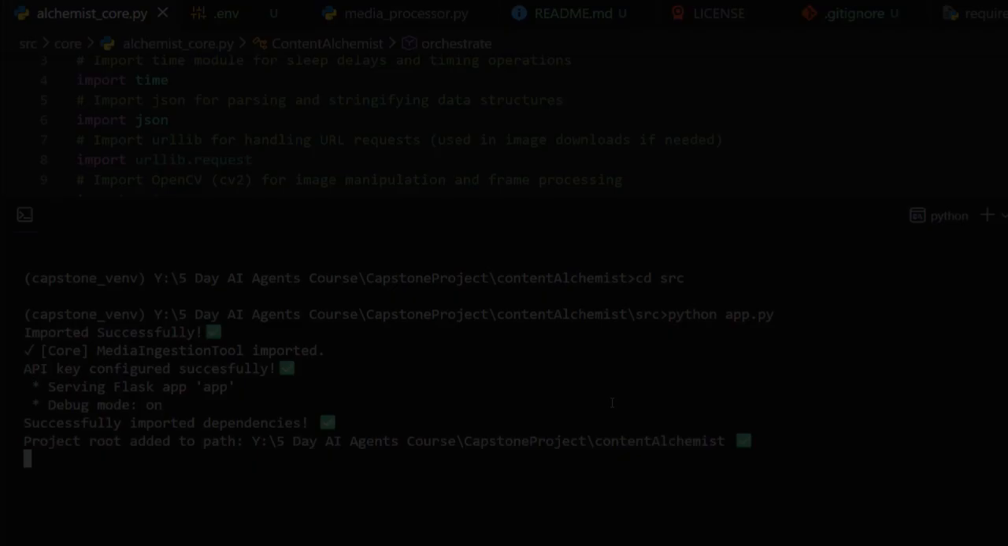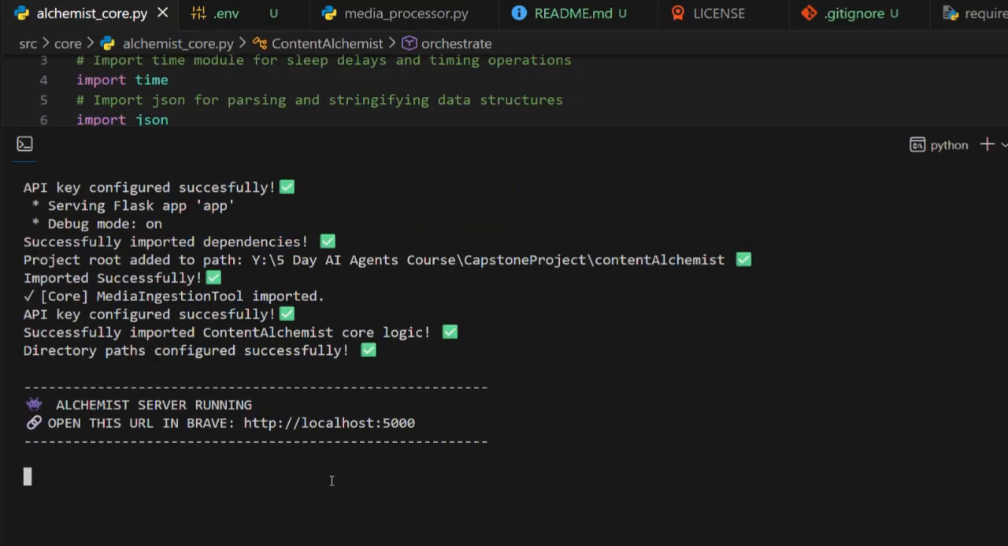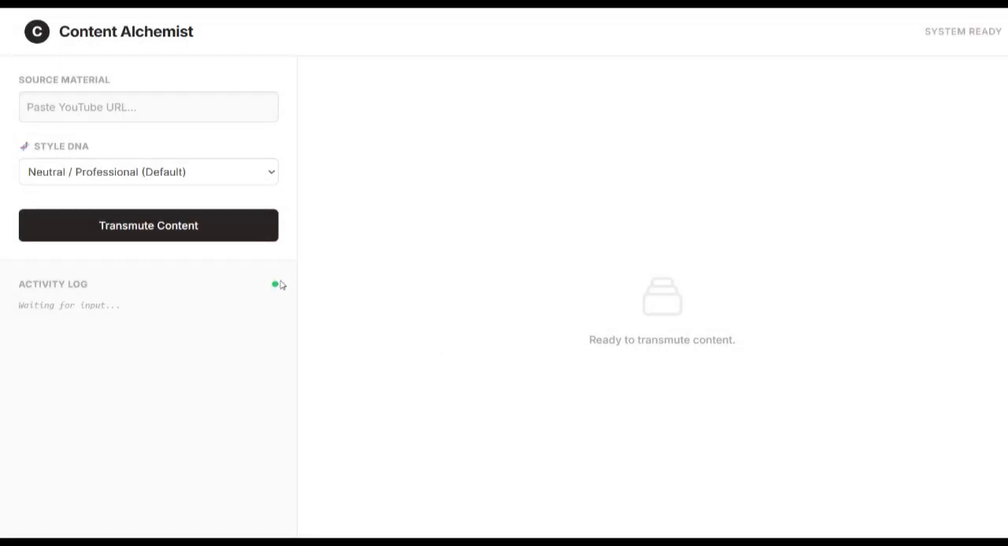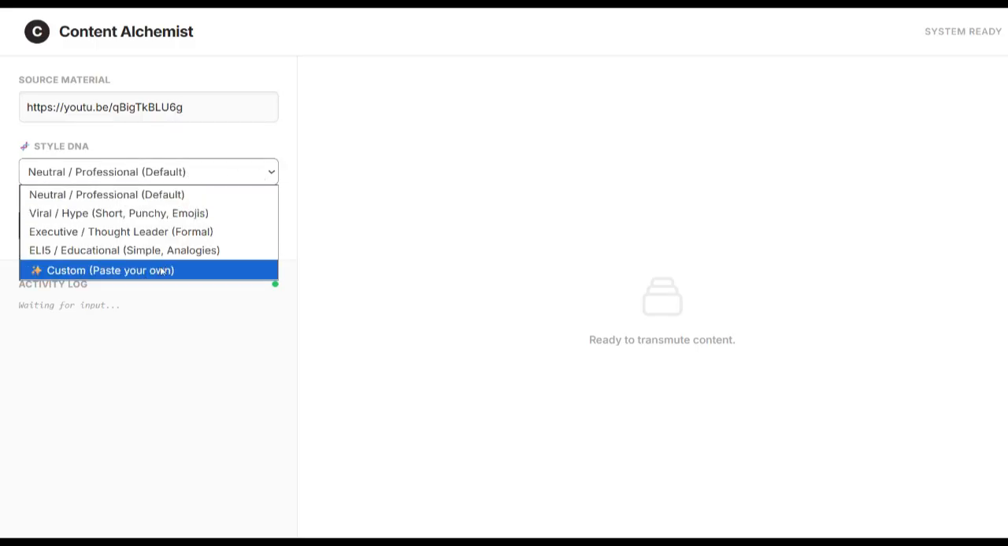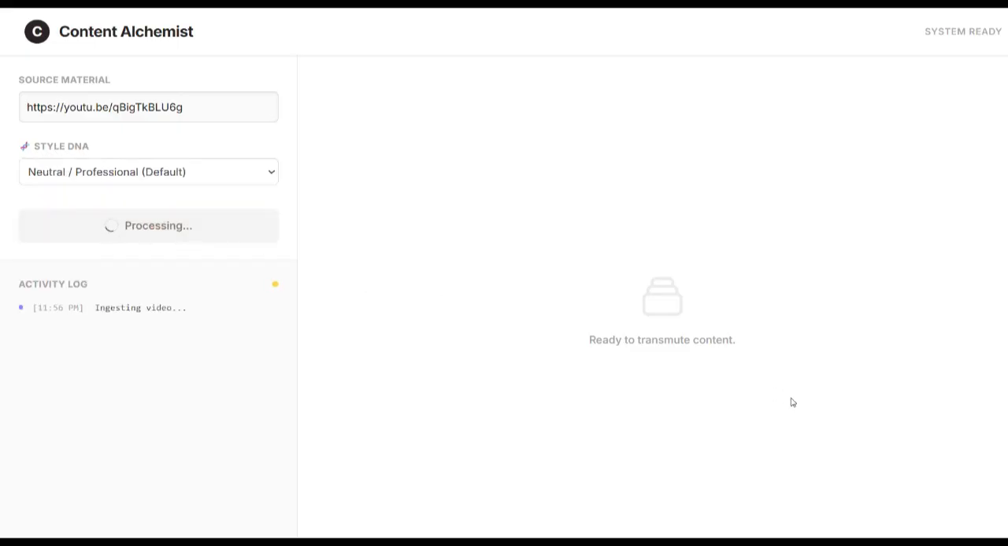As you can see, the imports are successfully done, the media ingestion tool is successfully imported, the API key is configured successfully, the Flask app is now running, and the Alchemist server is also now running. So this is my UI for the content Alchemist. I've copied a link to a YouTube video earlier just for the project demo. Let's paste it here. And I've chosen the neutral professional style DNA. We can choose from these 5 options, anything. Let's transmute content and see if it works.